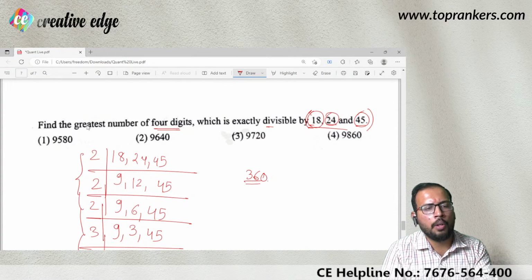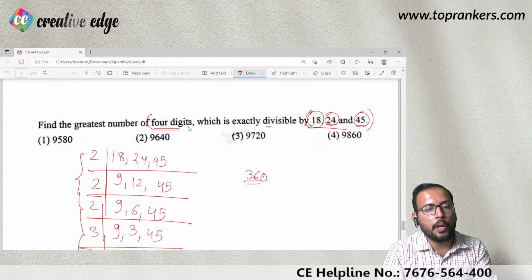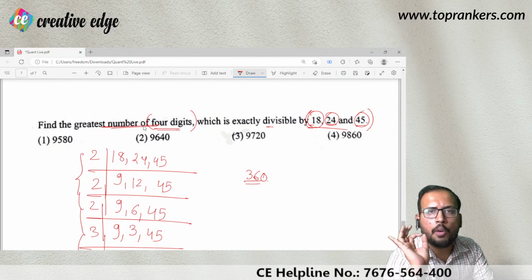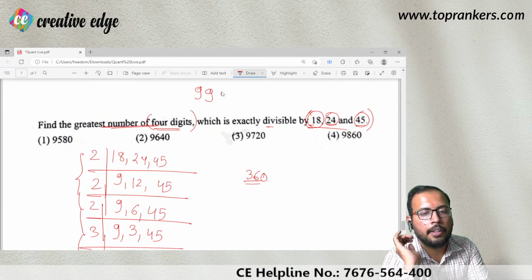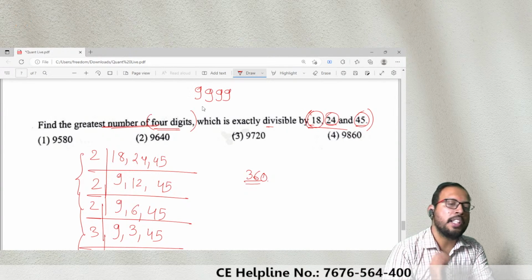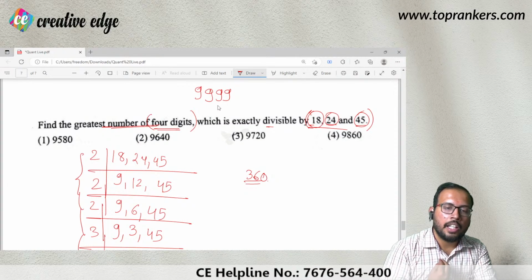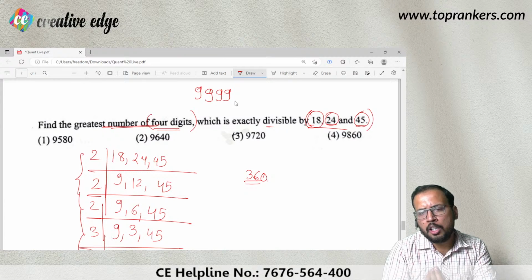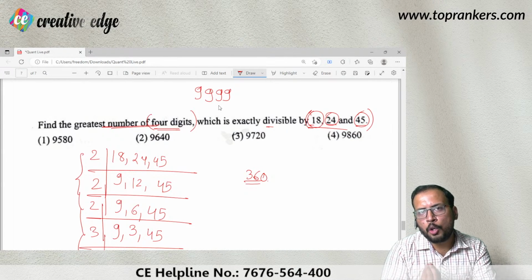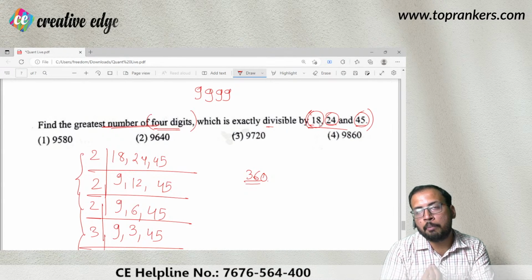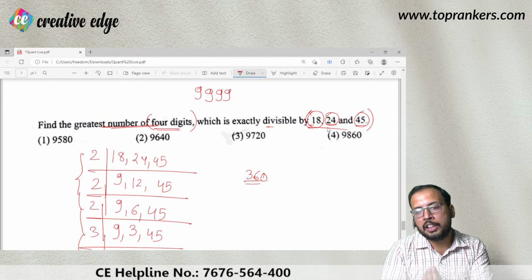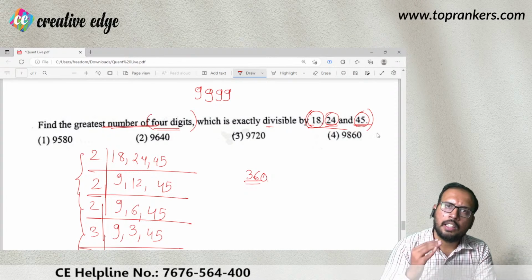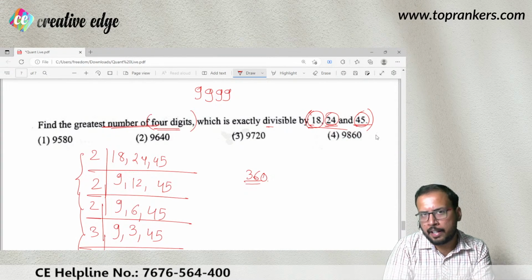We wish to find out the greatest 4-digit number. Now, what is the greatest 4-digit number? It is 9999. But obviously 9999 is not the number that we want. Why is it so? Because 9999 is not going to be divided by 18. It must leave some remainder. Same in the case of 24, same in the case of 45. That means it is somewhat lesser than 9999.